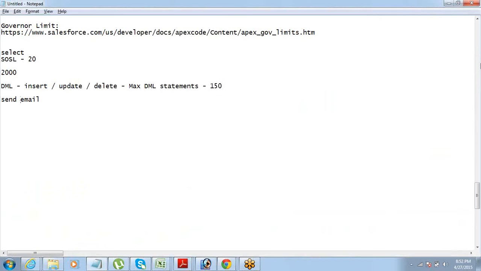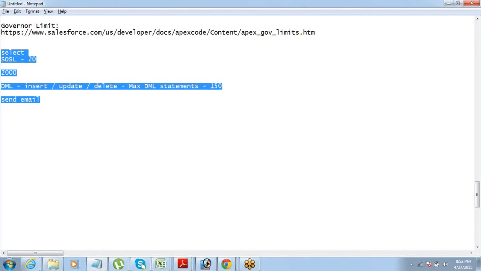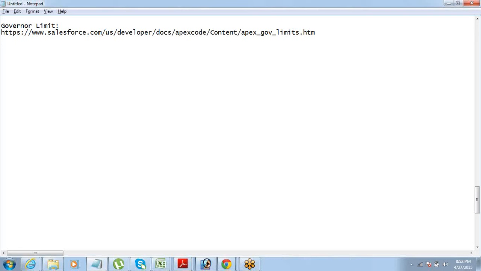All right. Now, I'll talk about a small example and show you how we can actually avoid these governor limits. Before that, I just want to talk about another concept. I said governor limit is something which works on a certain transaction, right? Now you must be thinking, what is a transaction? I talked about transaction so much, so let's understand what a transaction actually is.